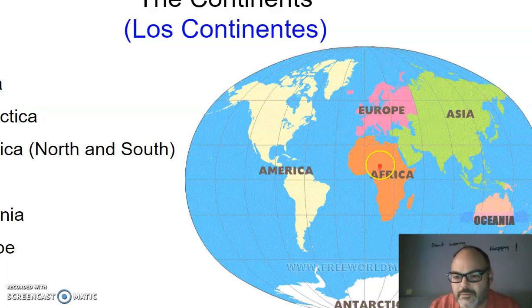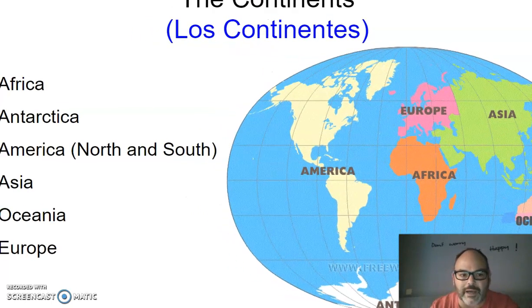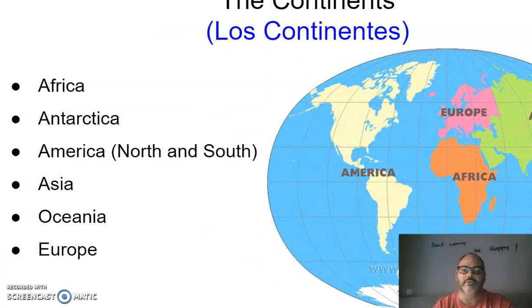We have Europe, that is the continent where we live in. We have Africa here. Morocco is on top of here. Asia, which is the biggest continent. This is a huge continent. This is a really big continent. And Oceania, which is a group of big islands. This is Australia, which is the main one.